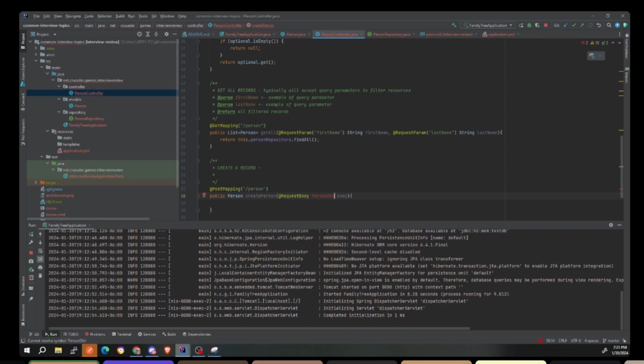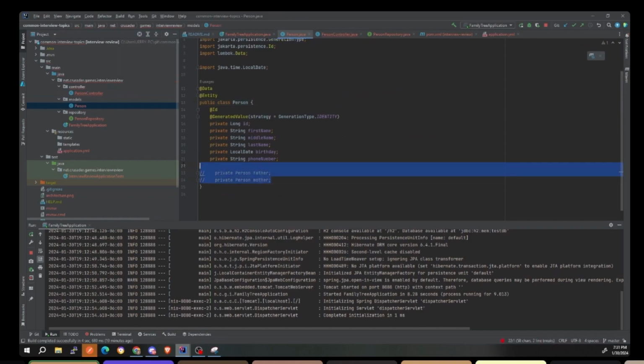Okay. Why would you want to do that? So let's say we have our model here for person, and let's say we now have person, father, mother, right? All of this stuff is getting pretty crazy now, especially with the model. All of this stuff is getting tied to the database. It's getting coupled with the database, right? So passing this along as a JSON object might get a little complicated.